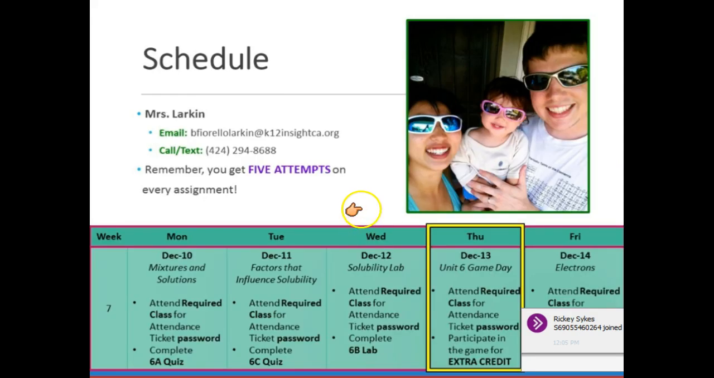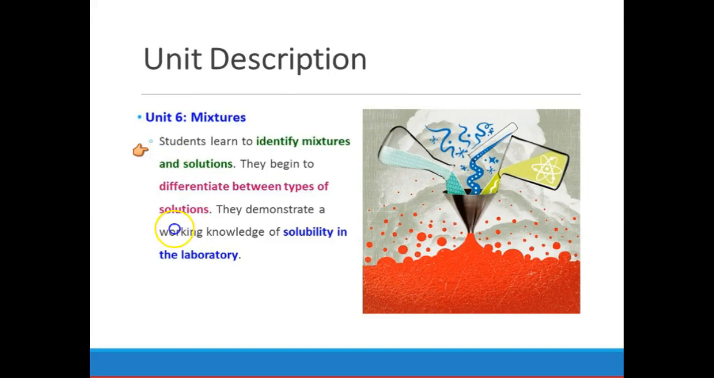Cool. All right, guys. So we are doing a game day today. We're doing a review of all of Unit 6. And then tomorrow we are starting Unit 7, which is going to be talking about bonding, starting with electrons, because electrons are in control of bonding. So our unit that we just finished was all about mixtures and solutions, different types of solutions, solubility. All right, so lots of good stuff here.